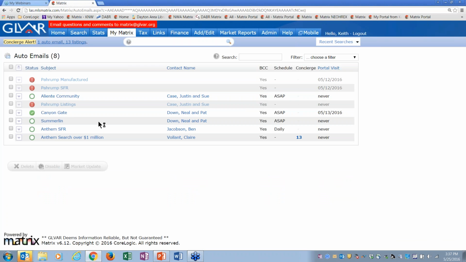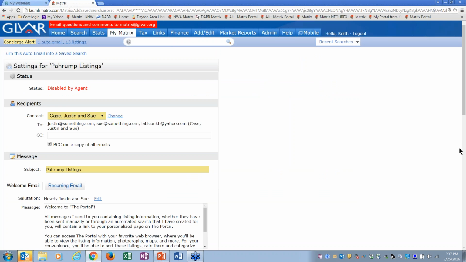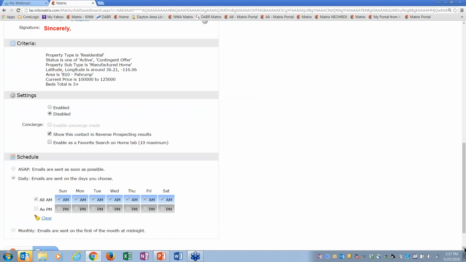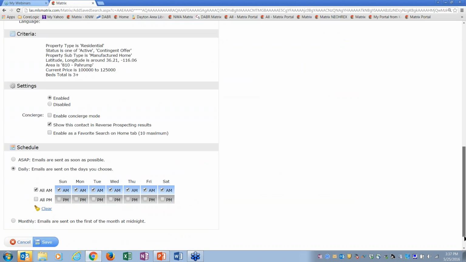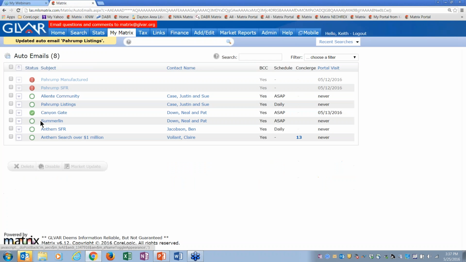But let's say they want me to turn it back on. Maybe they're back from vacation. They want me to reactivate it. So what I'm going to do is just click on it, go to settings, and then when I come down here, I'll turn it back on again, enable it, okay? And then when I hit save, it's now saved. It's a white circle again, which means I'm waiting for them to click on it. And as soon as they do, it turns white. Okay? So hopefully it's that simple, you guys.